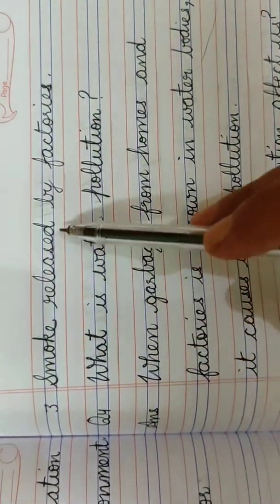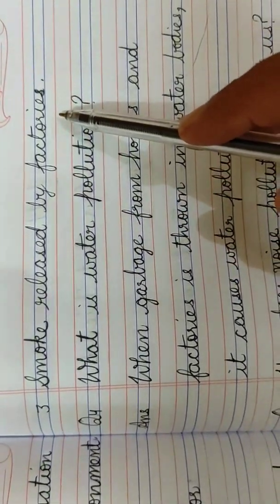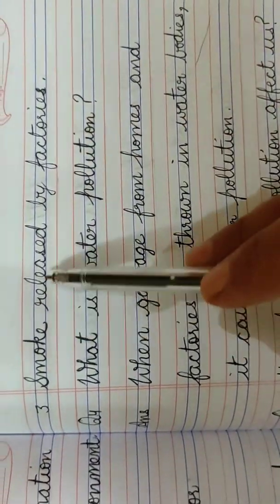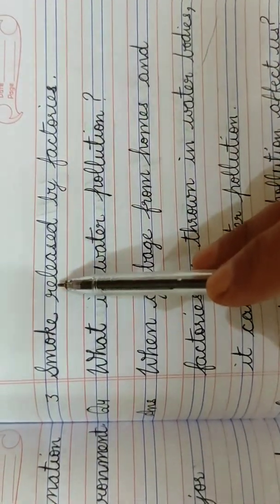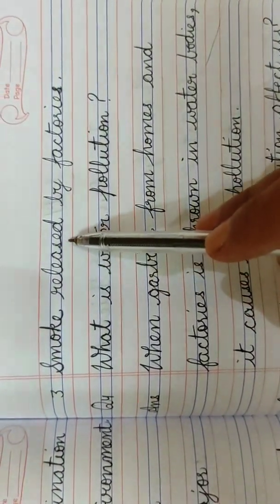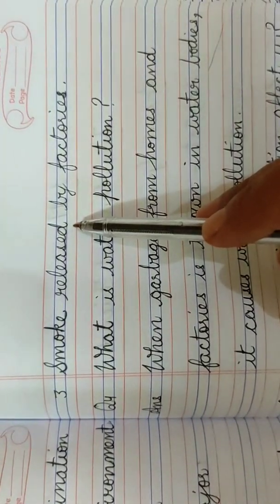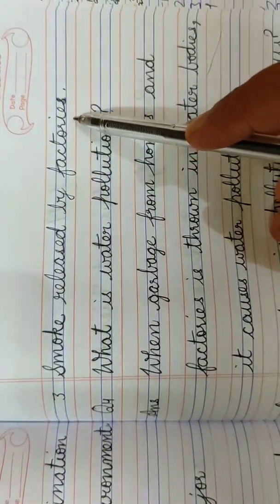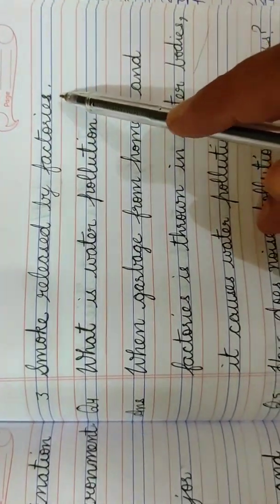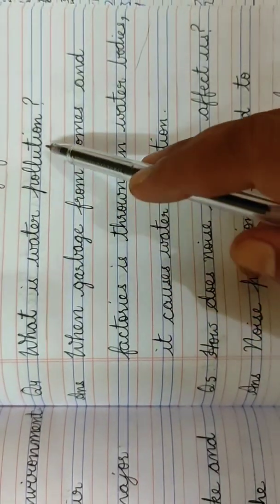Then the third one is smoke released by factories. Spelling of released: RELEASED. Spelling of factories: FACTORIES.